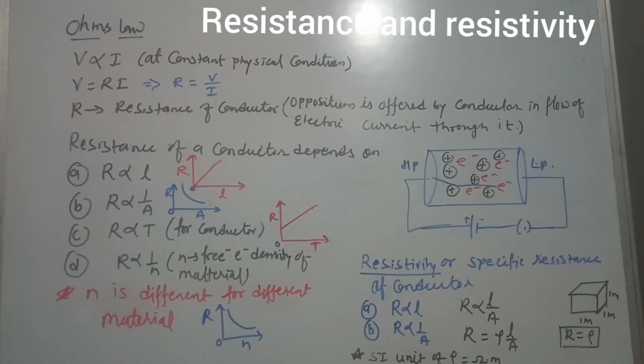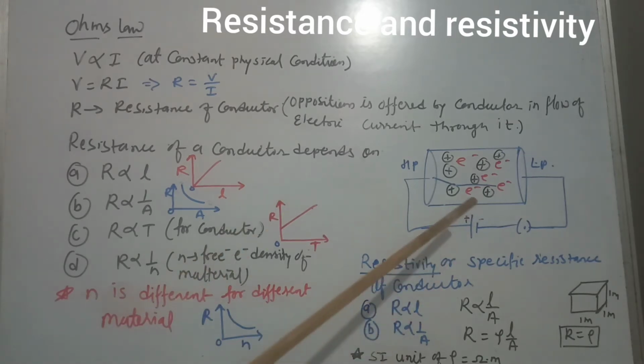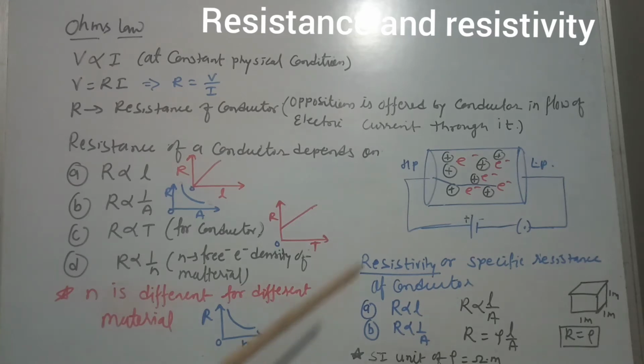So it seems to me it is clear what is resistance of a conductor. Keep in mind, resistance of a conductor is due to collision between electrons and positive ions, and as we increase the temperature of the conductor, such collisions become faster. That is why resistance of the conductor increases. Now we will discuss the term resistivity, or specific resistance of a conductor.